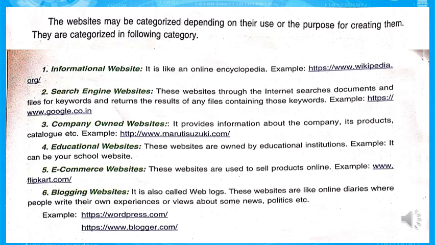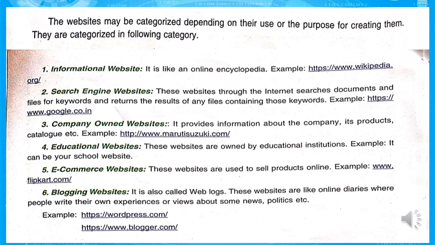Okay, and the second one is search engine websites. These websites search documents and files on the internet for keywords and return the results of any files containing those keywords. For example, http://www.google.co.in. So it is a search engine. We can search here any type of information we need. We put the text there and search, and we get the right information about the particular subject.